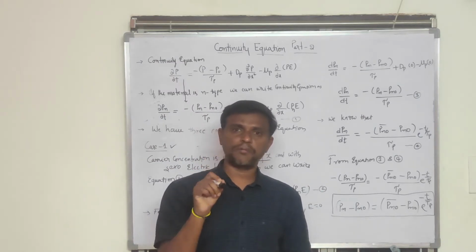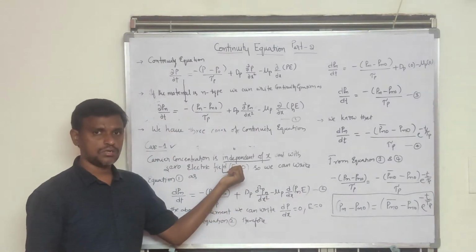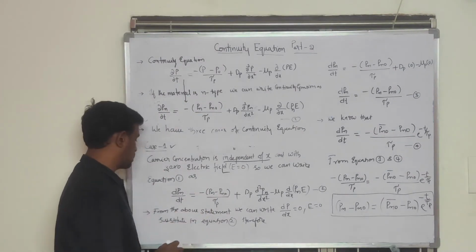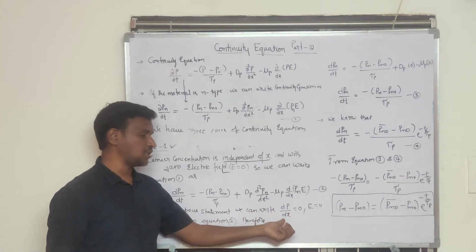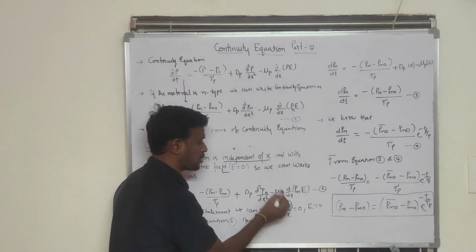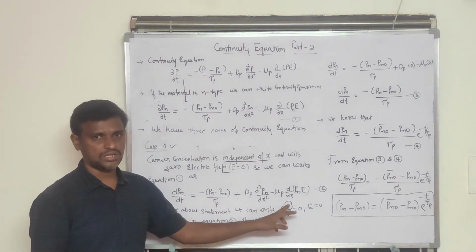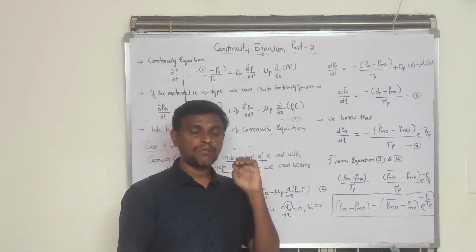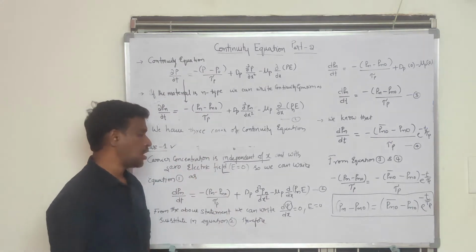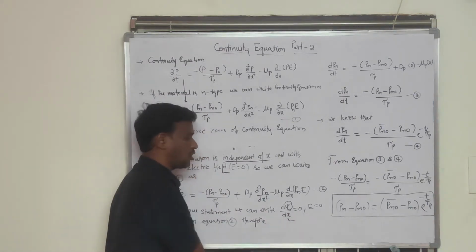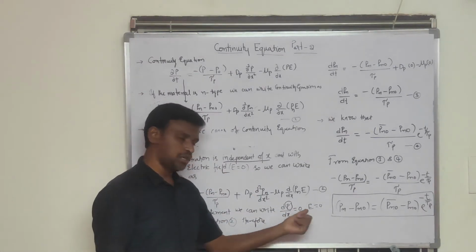That means dp/dx is equal to 0, and at the same time it is given that E is equal to 0. From the above statement we can write dp/dx equal to 0, because the hole concentration cannot vary with x, that is distance. We consider the change in the carrier concentration with respect to x to be 0, because the carrier concentration is independent of x. So dp/dx is equal to 0, and another condition is that the electric field E is equal to 0.